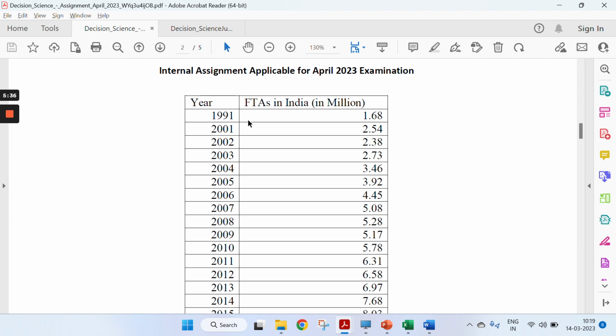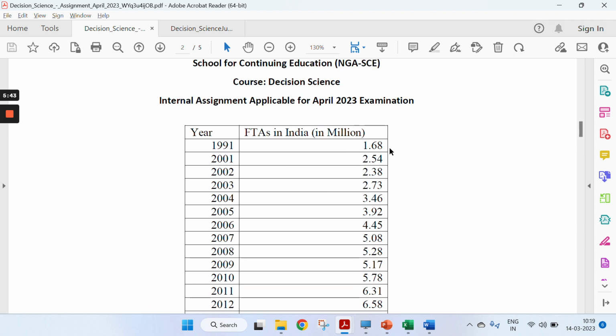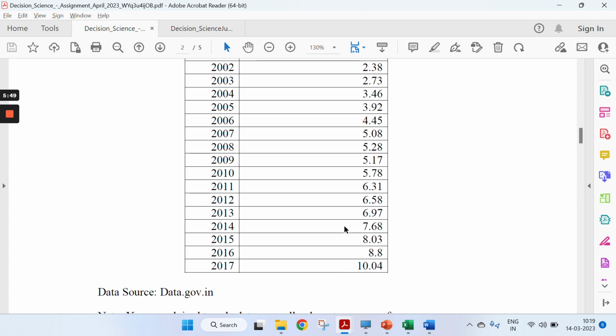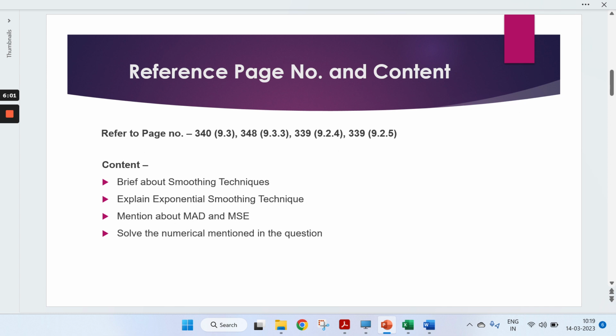One is the year and second is tourist arrivals, where the values are given in millions, right? So we have 1.68, 2.54 and after that 8.8 and 10.04. Firstly you just need to see what logic needs to be written. It's pretty much clear in the question. It's mentioned that you need to adopt an exponential smoothing technique. Okay, so let's start with what you need to write.